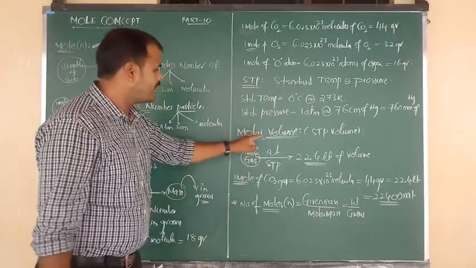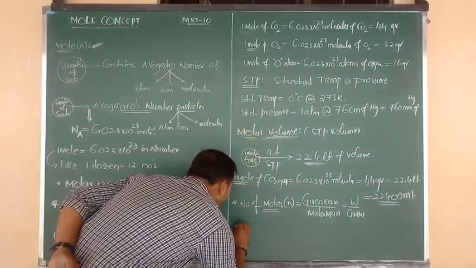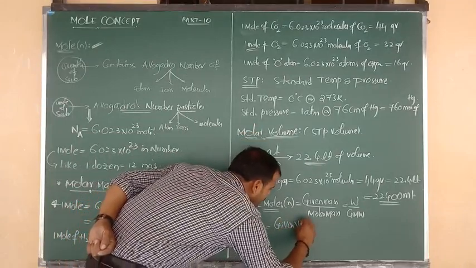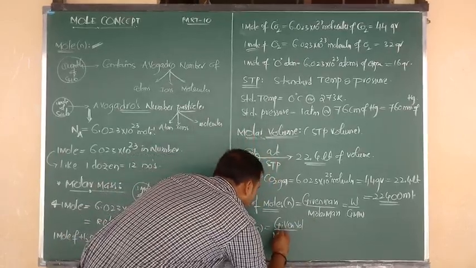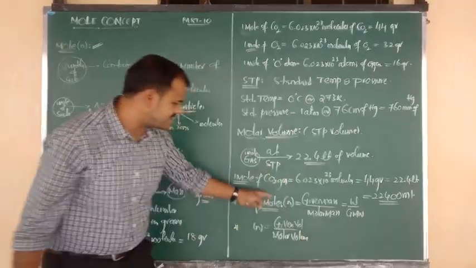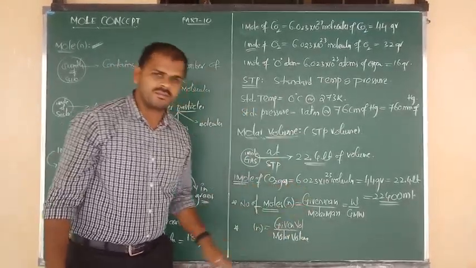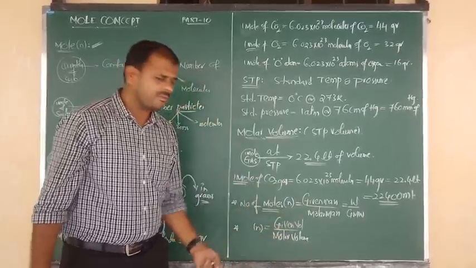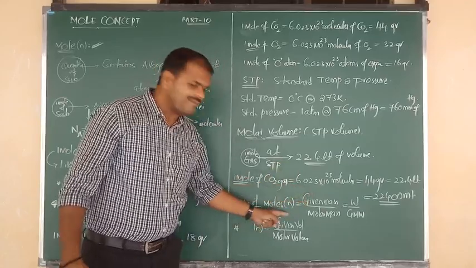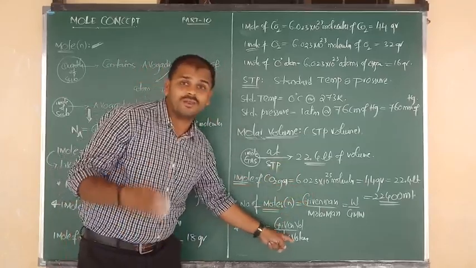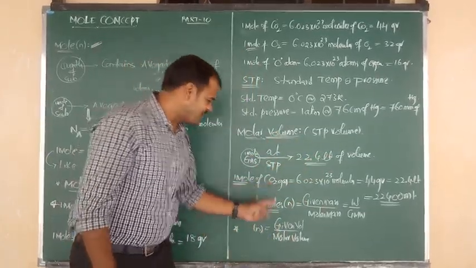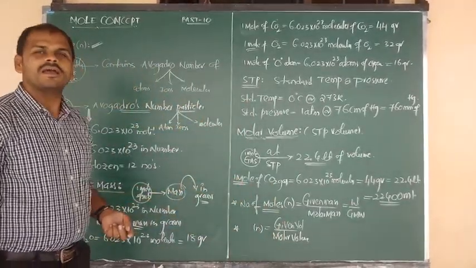And one more formula by using the molar volume concept. So number of moles n is equal to the given volume by molar volume, same as above. So how many formulas are there to calculate number of moles? Given mass by molar mass, and one more formula, given volume by molar volume. Molar mass we can calculate like this, CO2 equals 44, and mass they will provide. Given volume they will provide in the question, and molar volume we know is always fixed at 22.4 liters. So by using these two formulas we can calculate the number of moles.